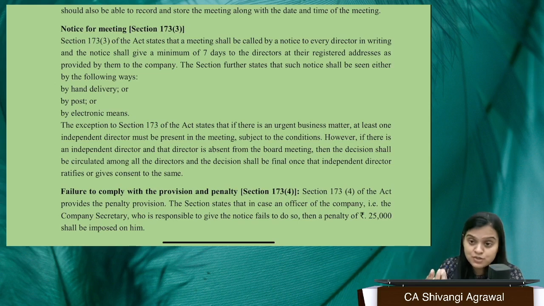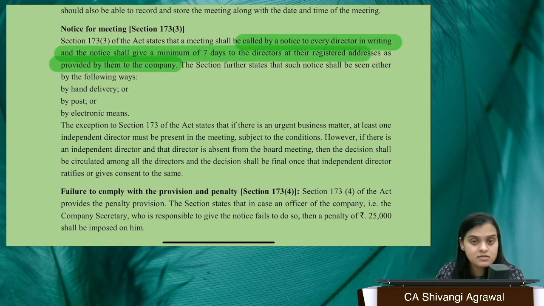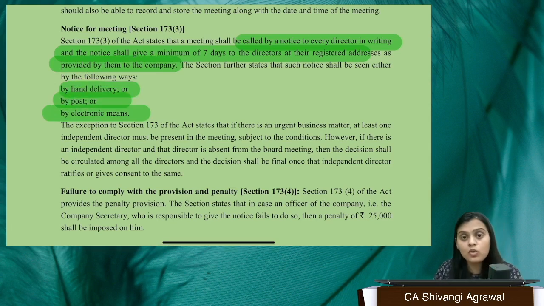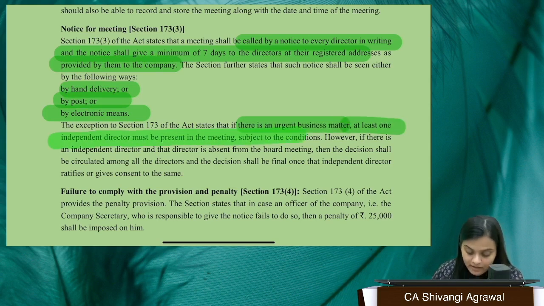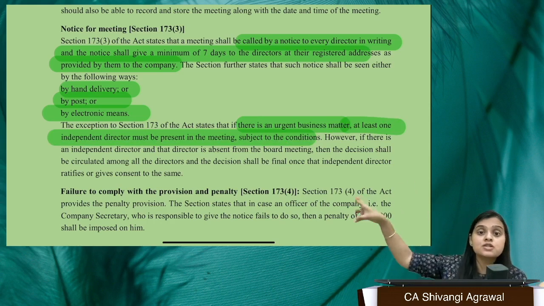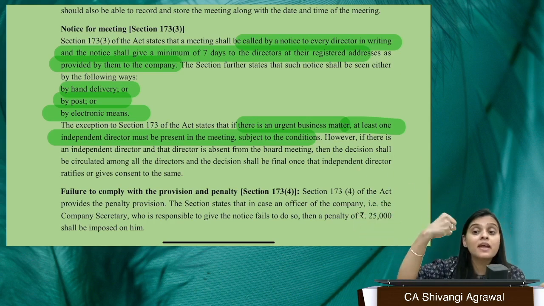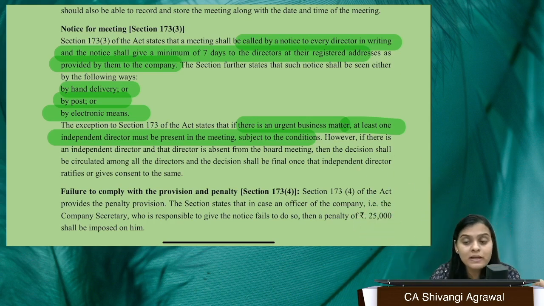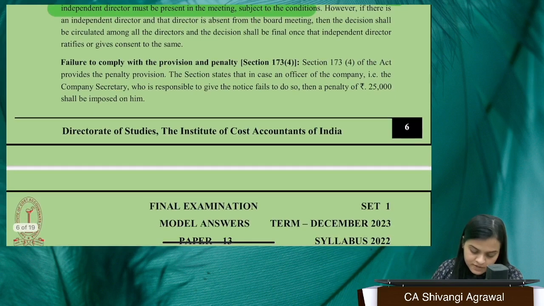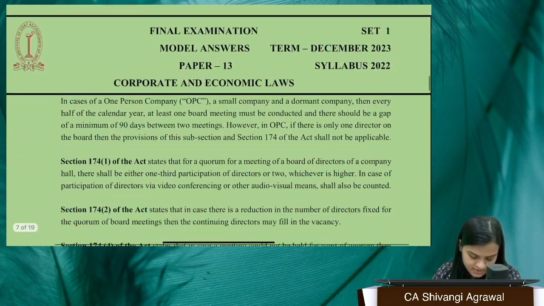Whenever a board meeting has to be called, it will be called by giving a notice of minimum 7 days to the directors. These are the modes by which notice can be given. However, if you want to transact some urgent matter, then at least one independent director must be present in the meeting. If he is absent, the decision will be circulated to all the directors, and if at least one independent director approves it, then it is going to be valid. If you do not comply with the provision, then of course the penalty gets attracted.